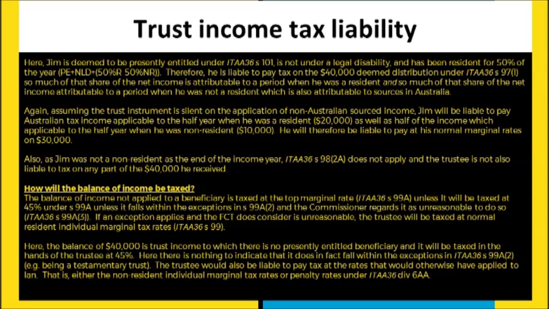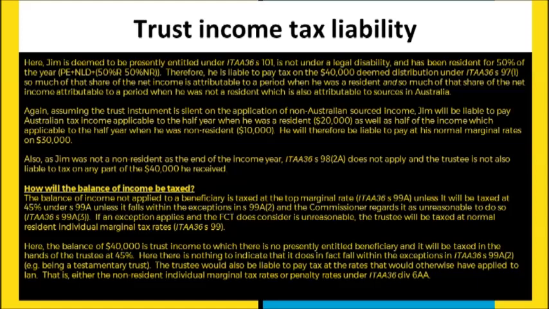Now, by default, income that's not applied to beneficiaries, either because the trustee chooses not to use their discretion or because there aren't any beneficiaries that are entitled to that particular income, that's going to be taxed punitively. It's actually taxed at the top marginal rate. Now, there are some exceptions to this. And basically, those exceptions say that, first of all, you have to fall within one of the exceptions listed in the legislation, one of which, by the way, is that there is a testamentary trust. And the commissioner has to deem it unreasonable for this particular taxpayer to be paying this top tax rate.